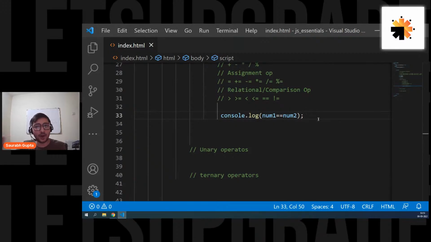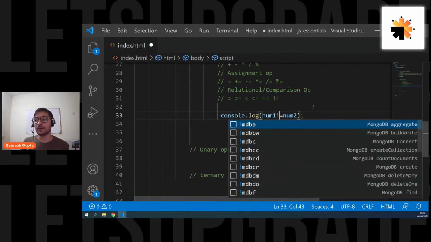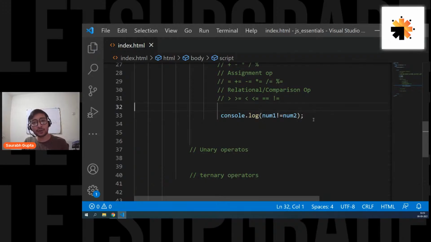Now remember guys, for all the new people here, don't get confused between equal to and double equal to. In the normal world, you use equal to for comparison. But in the programming world, equal to is used for assignment, and you cannot use the same operator for some other purpose, right? That's why they introduced double equals. So equals is for assignment, double equals is for equality comparison, whether they are the same or not. Is that clear? And then you also have not equal to, which will simply check if both of them are not equal. Now both of them are equal, so it should be false. I'm checking if num1 is not equal to num2.